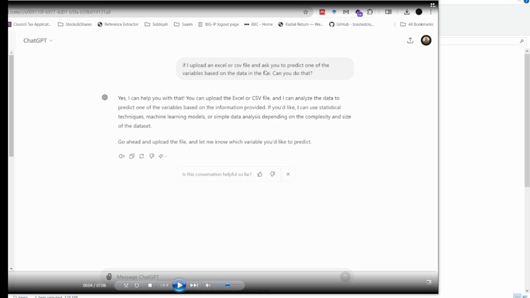And I said that if I ask you to predict one of the variables based on the data in the file, can you do that? And it says, yes, I can help you with that. You can upload the file and I can analyze the data to predict one of the variables based on the information provided. If you would like, I can use a statistical technique, machine learning models, or simple data analysis, depending on the complexity and size of the data. So it can also give you a choice.